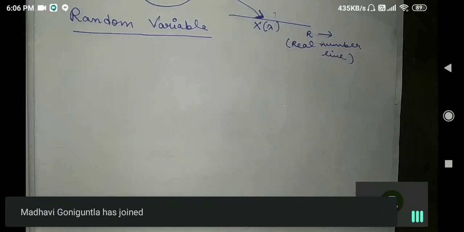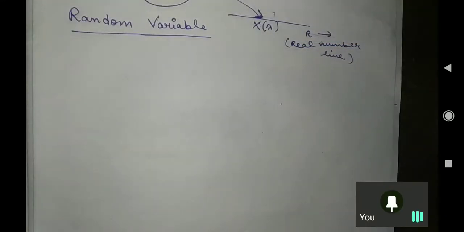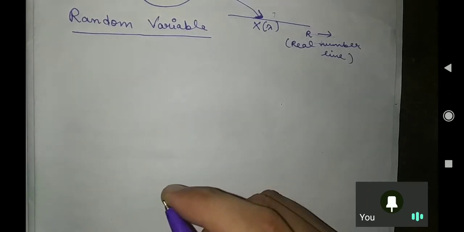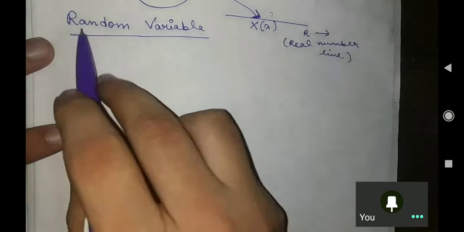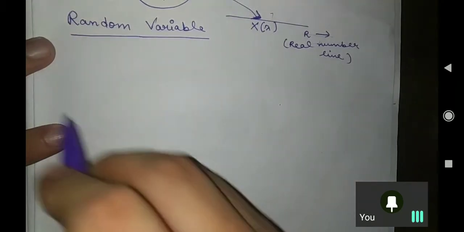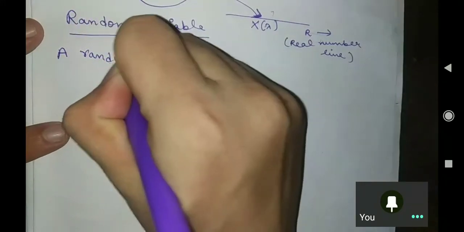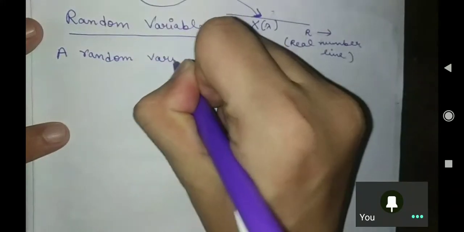So let us understand the things very clearly, that what is a random variable and how it helps us. We are having a random variable, so let us define what is a random variable. What is a random variable?